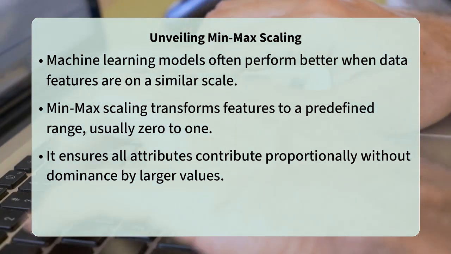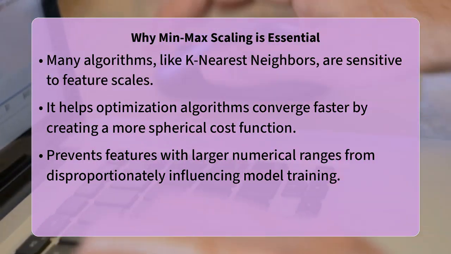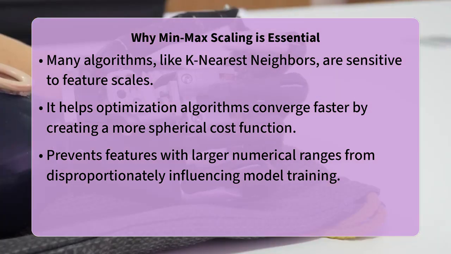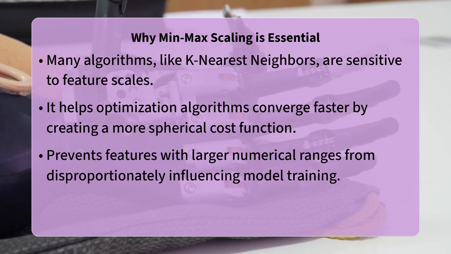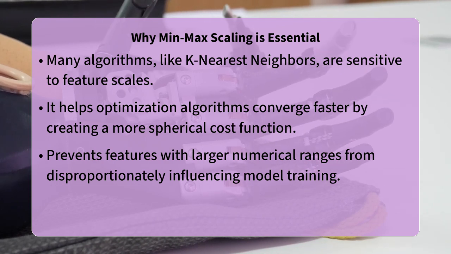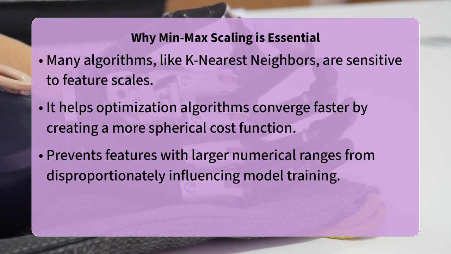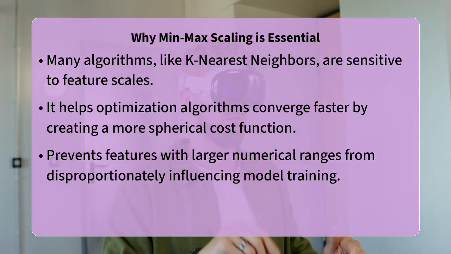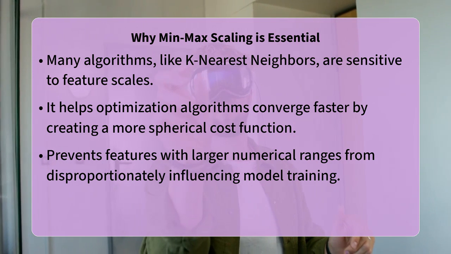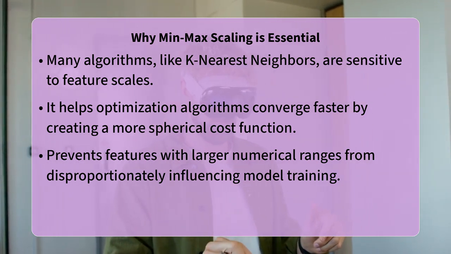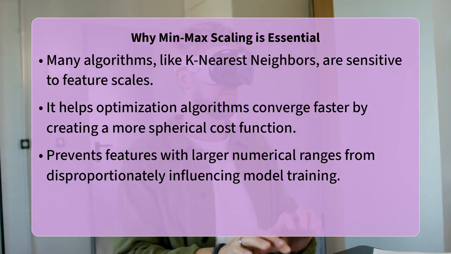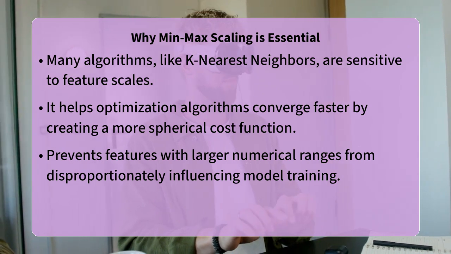The core reason we employ min-max scaling is to level the playing field for our machine learning algorithms. Many algorithms, such as k-nearest neighbors, support vector machines, and neural networks, rely on distance calculations or gradient descent optimization. If one feature has a range from 1 to 1000 and another from 0 to 1, the larger ranged feature will disproportionately influence these calculations, pulling the algorithm's focus away from the potentially equally important smaller ranged feature. By scaling, we ensure that the magnitude of a feature does not unfairly bias the model's performance.